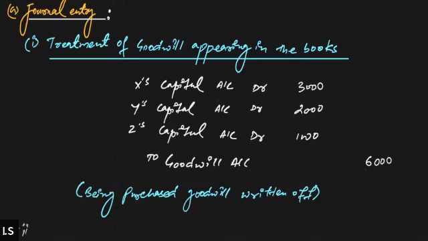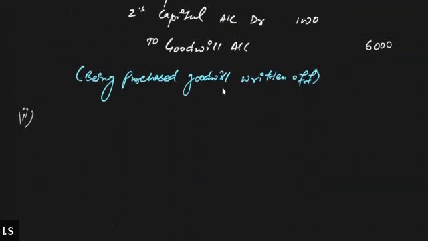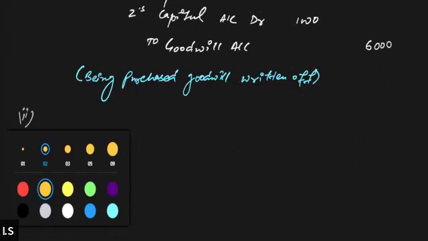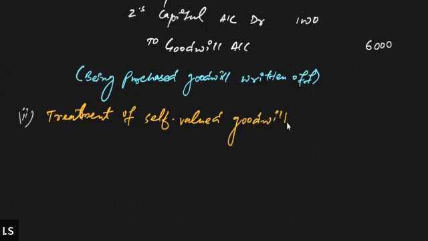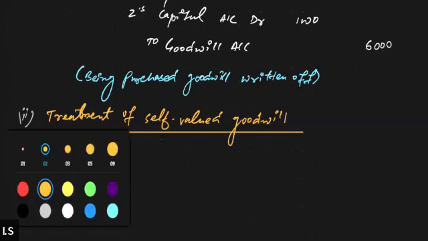Now, similarly, we will do the treatment for the self-valued goodwill, right? So we'll put the heading as treatment of the self-valued goodwill. Self-valued goodwill.